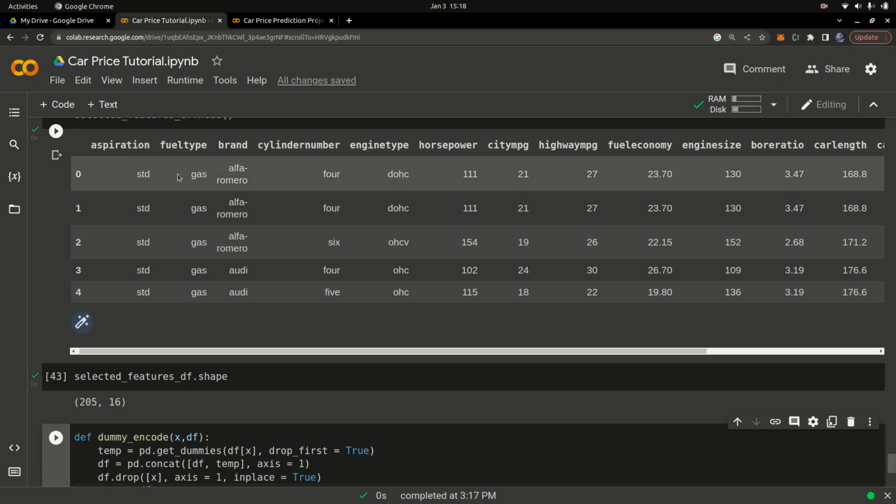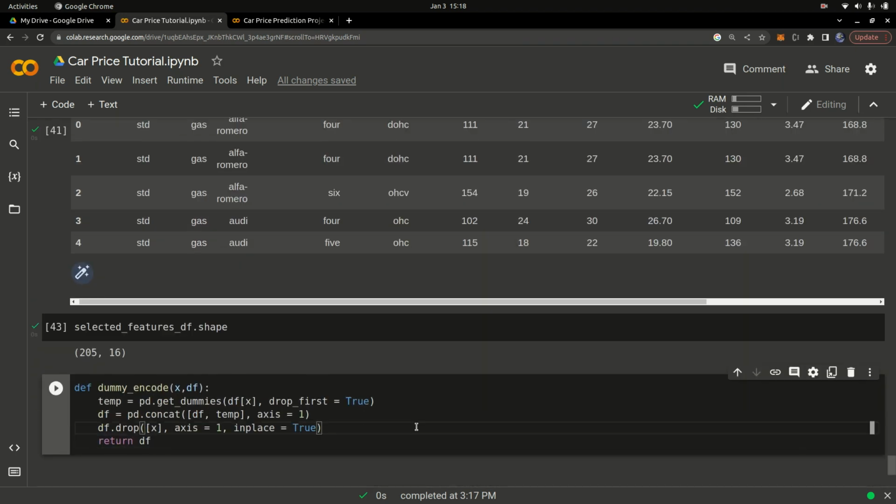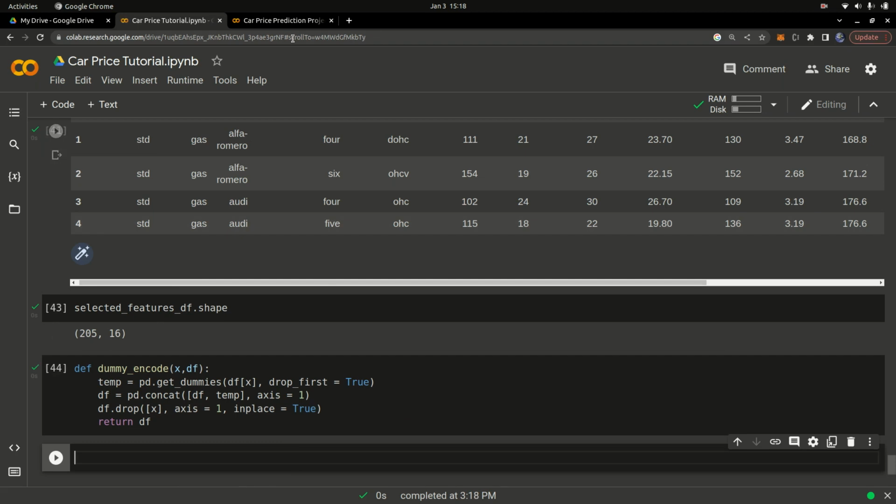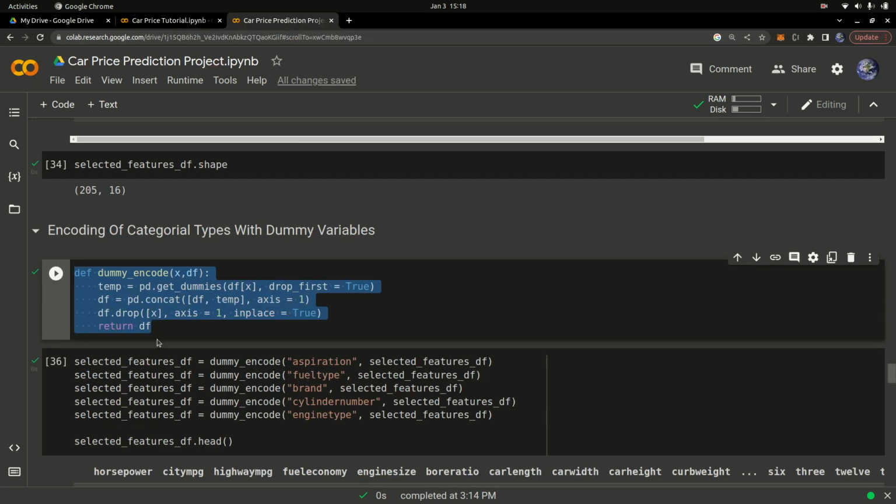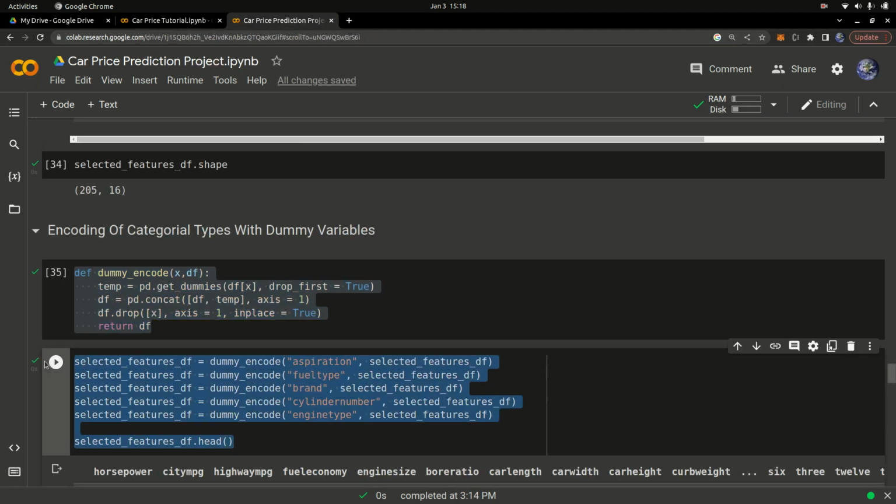I'm not going to explain what dummy encoding is again. You can check out the video on introduction to data cleaning and preparation for machine learning. If I remember, I'm going to keep the link in the video. You can also find it on my YouTube channel. So I'm going to simply copy the code and paste that.